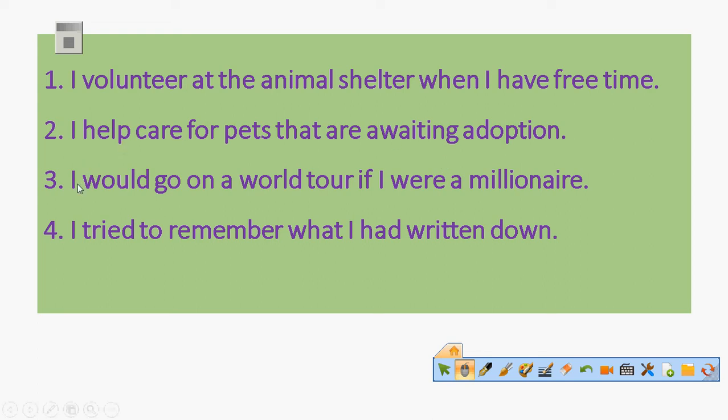For the third structure, I would go on a world tour. Yes, it's a complete sentence. It's fully meaningful. However, when you say, if I were a millionaire, yes, it's still not complete. It needs another part to complete it. The other structure, I try to remember. Yes, it can give a meaning. But when I say what I had written down, you feel that the sentence is not complete. So each one of these structures has two parts. One of them has complete meaning, the other does not.